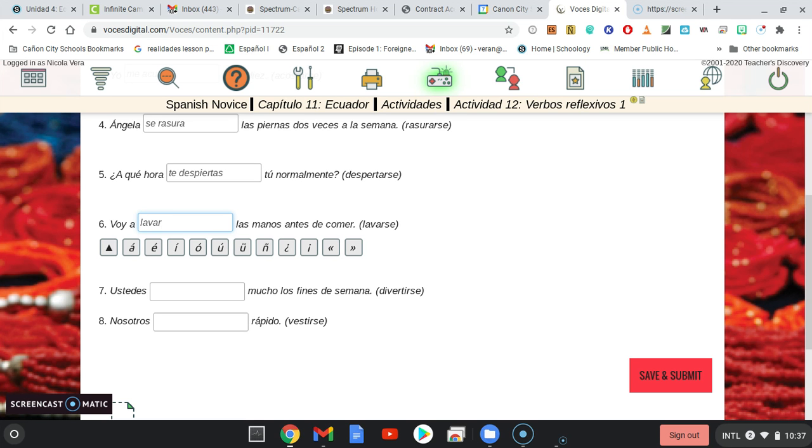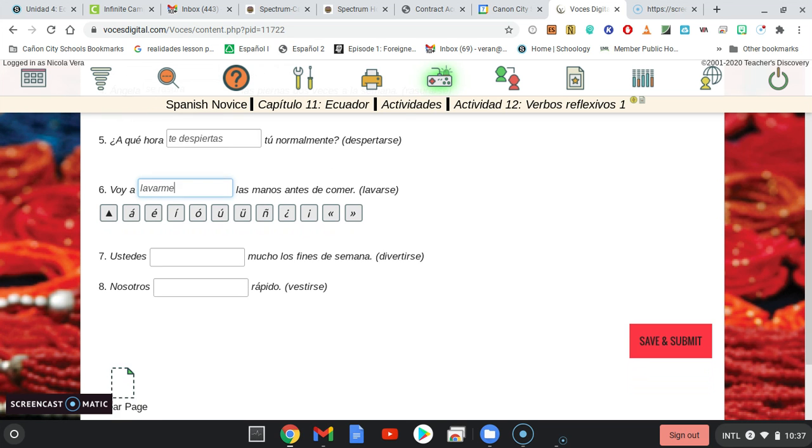However, I still have to use the yo reflexive pronoun for this one. So that actually gets changed. Voy a lavarme, okay? This is not on the test. This is kind of a more advanced point that we didn't talk about yet in class because I didn't want to confuse you, but basically I didn't conjugate that second verb, I just changed the reflexive pronoun.